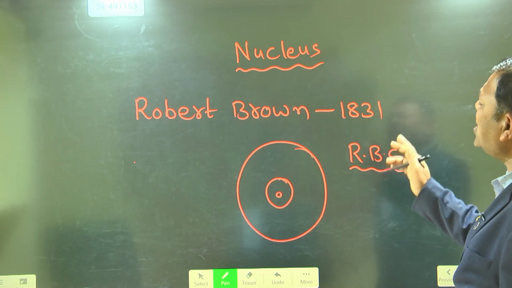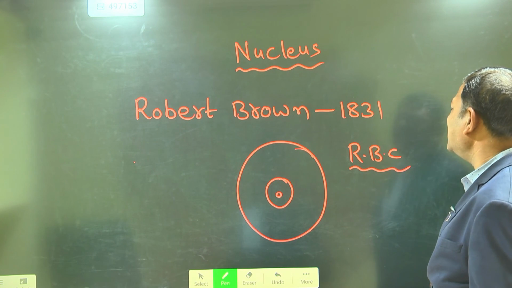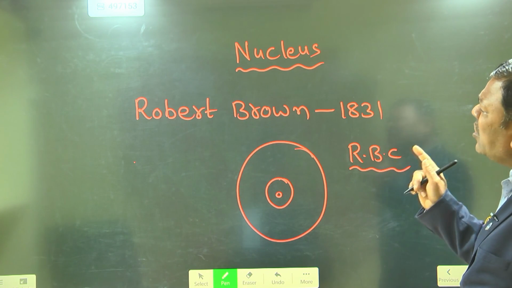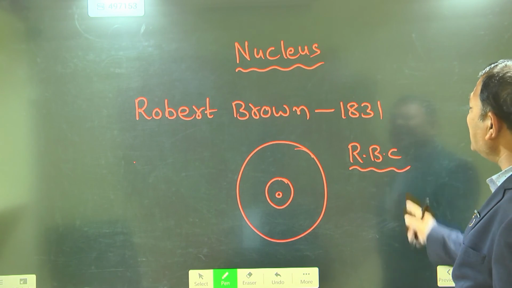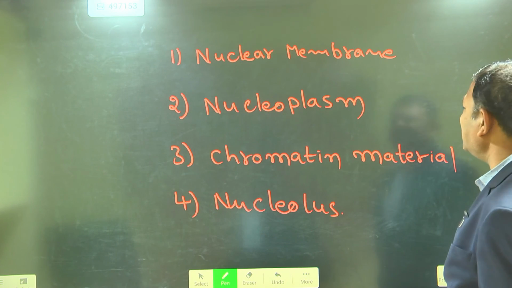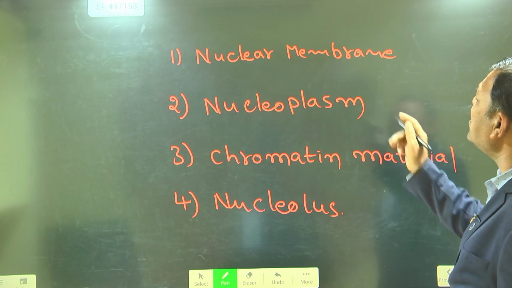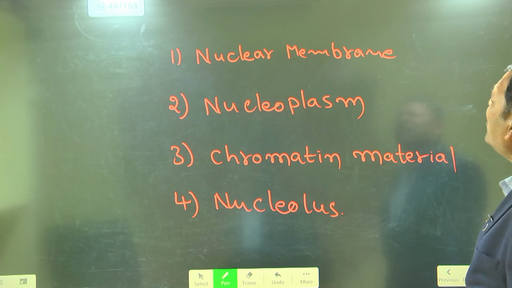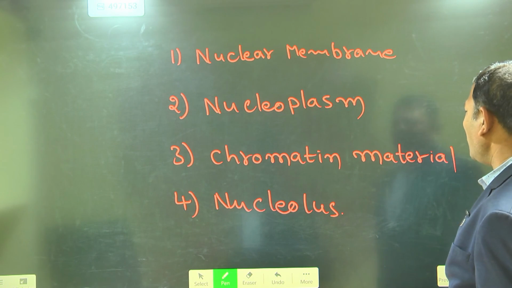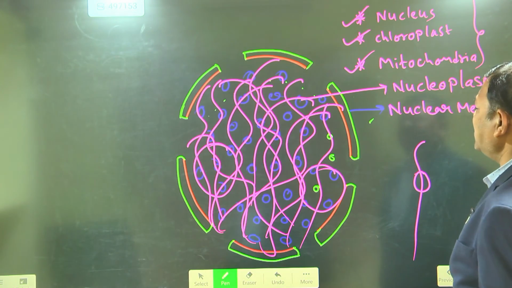The nucleus was discovered by Robert Brown in 1831. The nucleus is the center of the cell. Especially in red blood cells, the nucleus is absent. The nucleus has four important parts: nuclear membrane, nucleoplasm, chromatin material and nucleolus. So this is about today's topic.